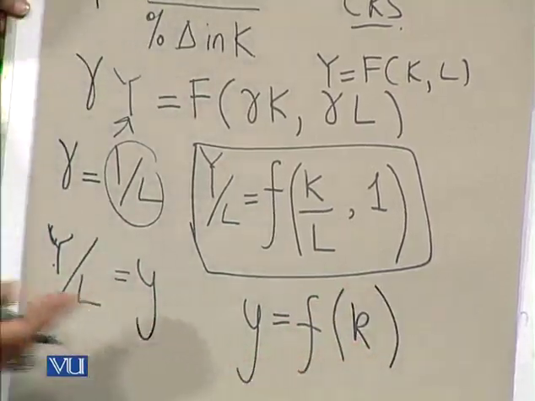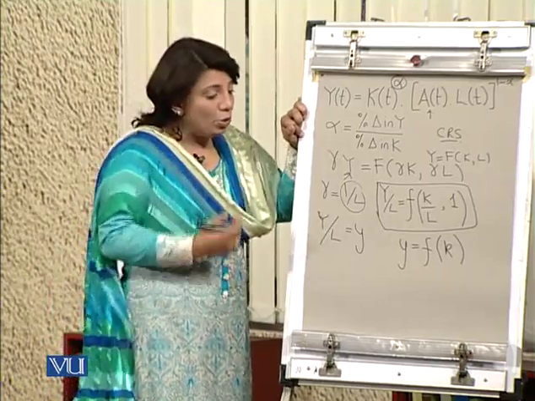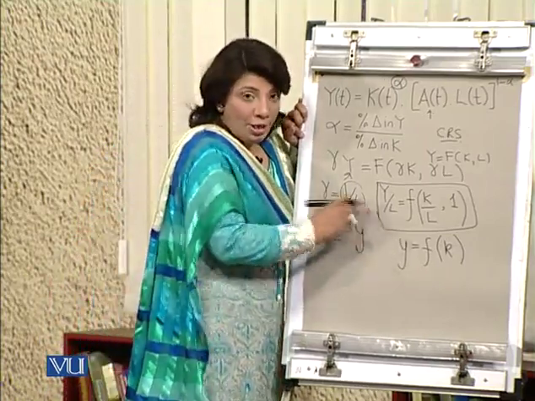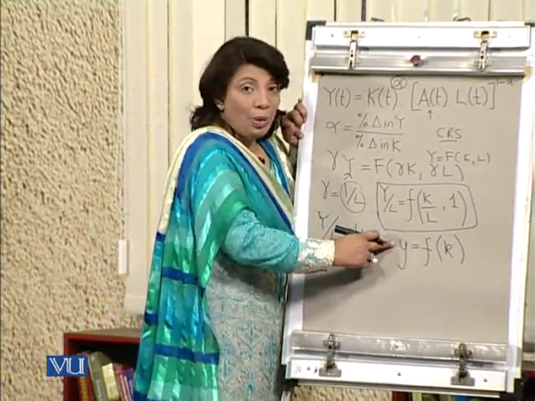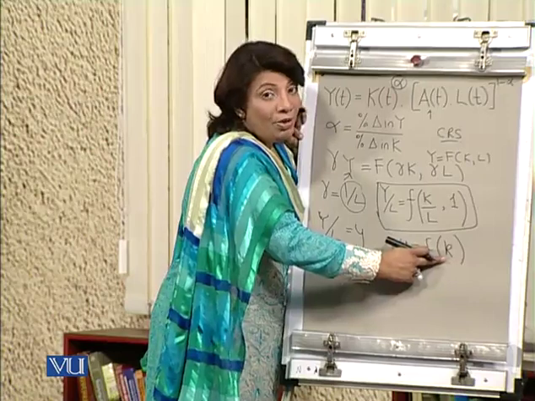So this becomes really simple for us to understand according to Solow's growth model, that in Solow's growth model, output per labor is a function of capital labor ratio.